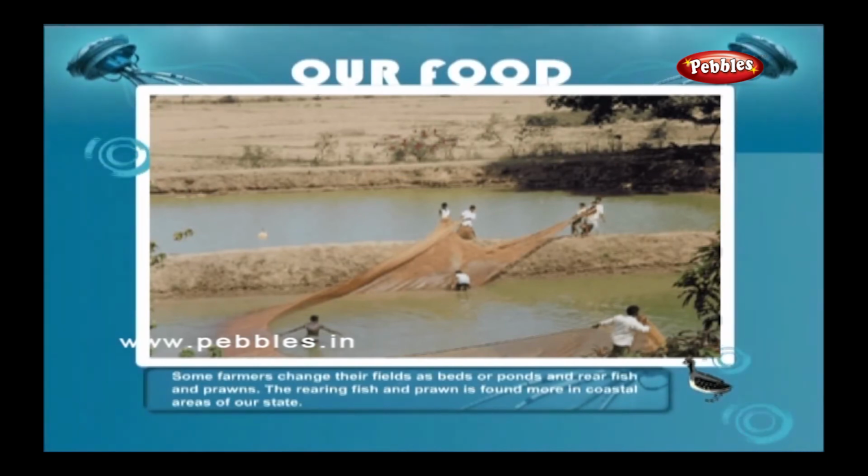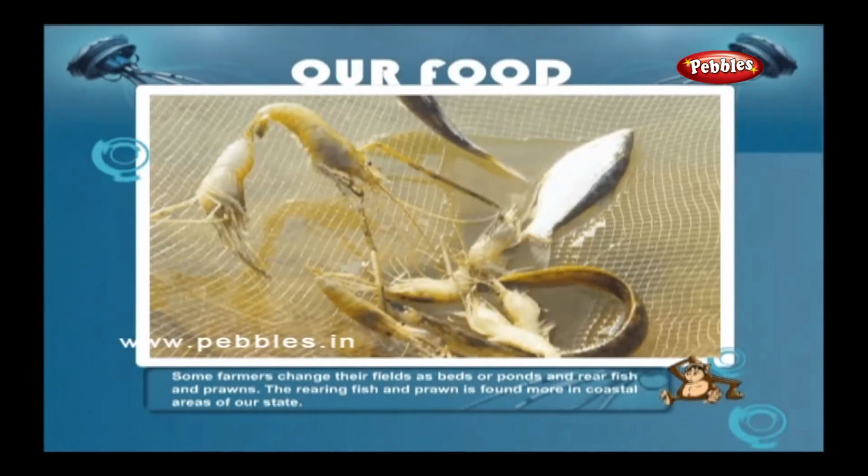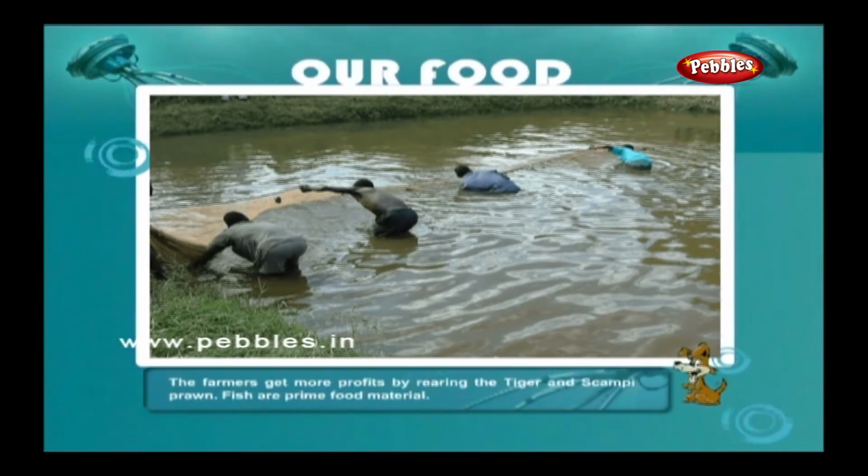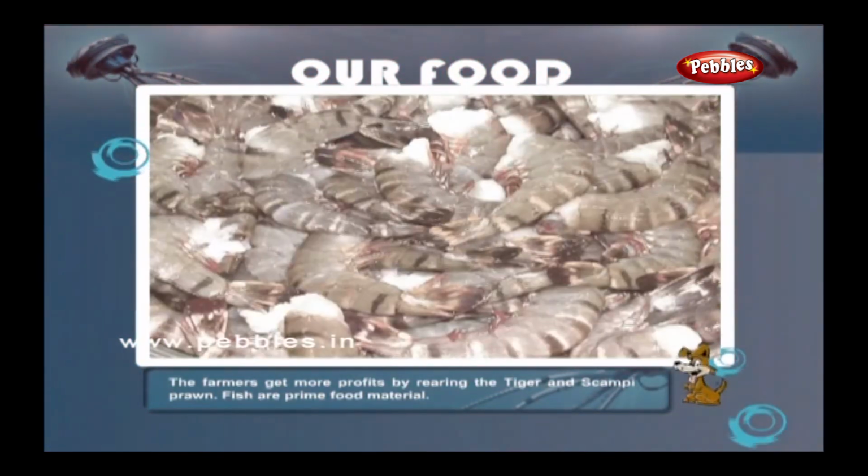Some farmers change their fields into beds or ponds and rear fish and prawns. The rearing of fish and prawns is found more in coastal areas of our state. The farmers get more profits by rearing the tiger and scampi prawn.